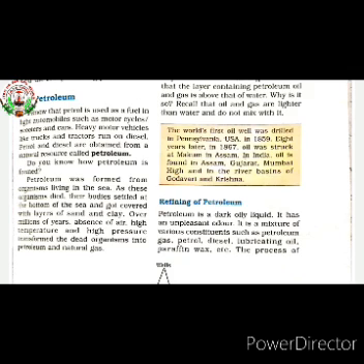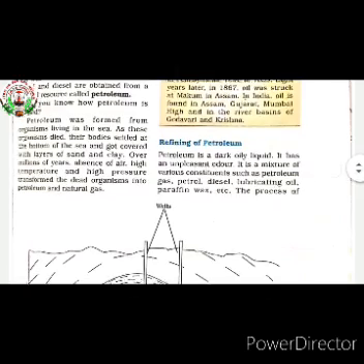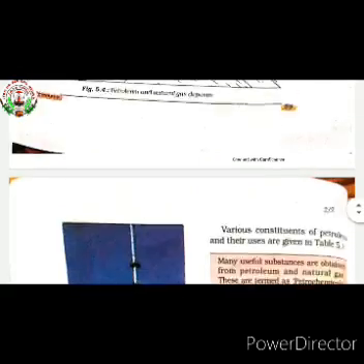It is a mixture of various constituents such as petroleum gas, petrol, diesel, lubricating oil, paraffin wax, etc. If petroleum gas is in liquid form, it is called liquefied petroleum gas, and it is used as a fuel in homes and industries.